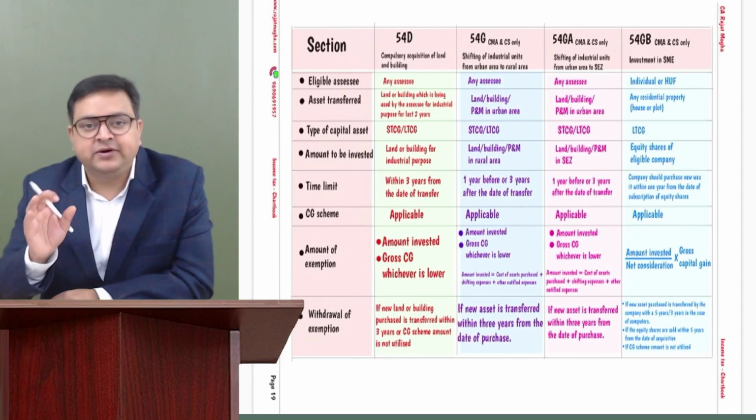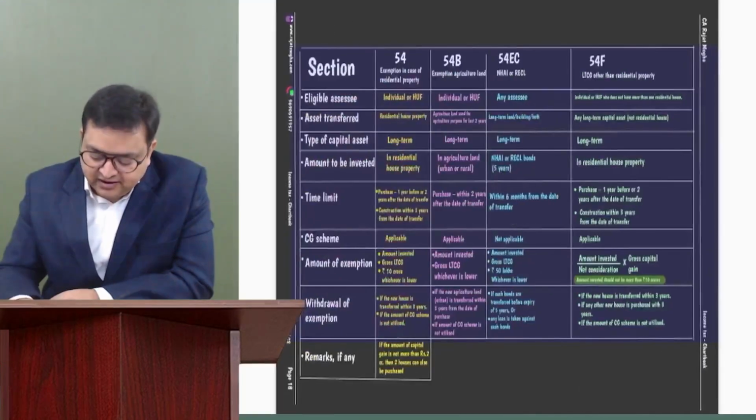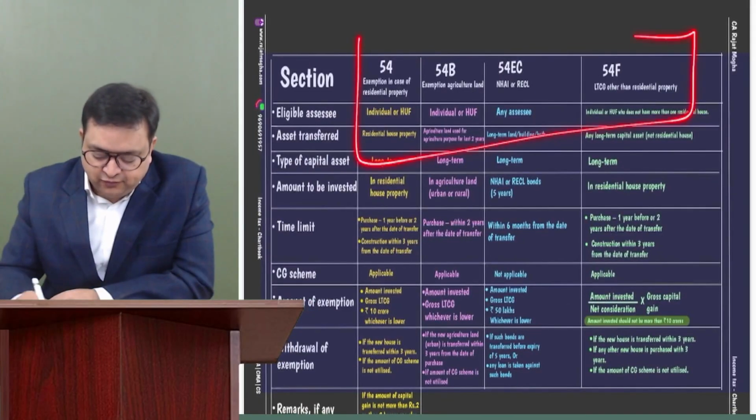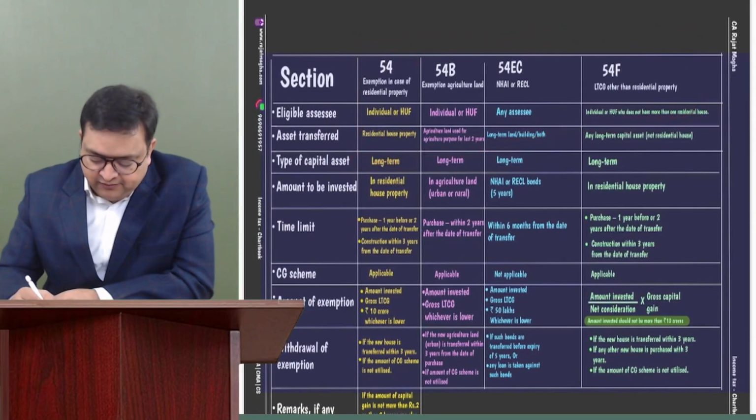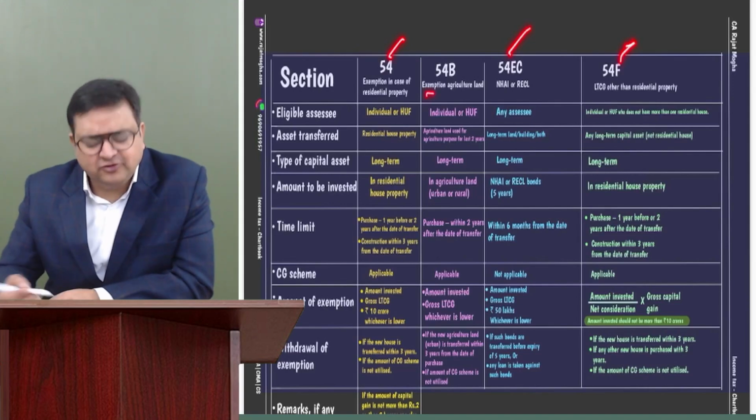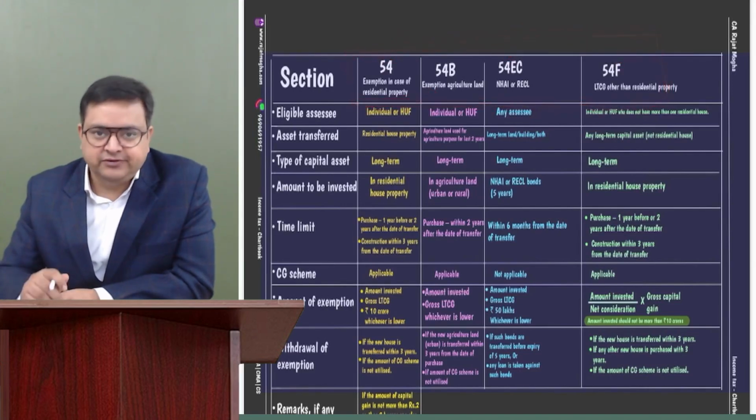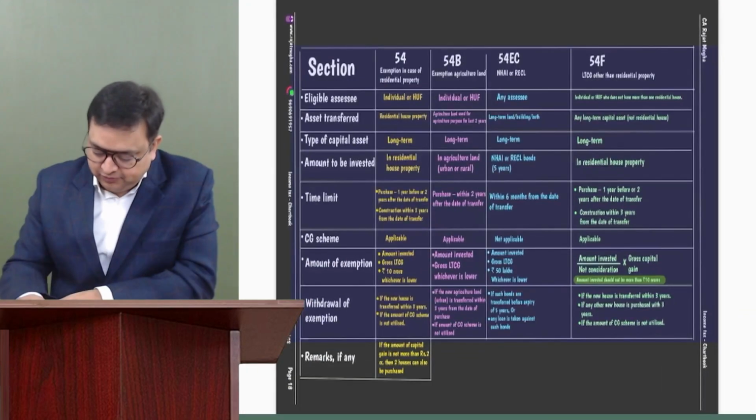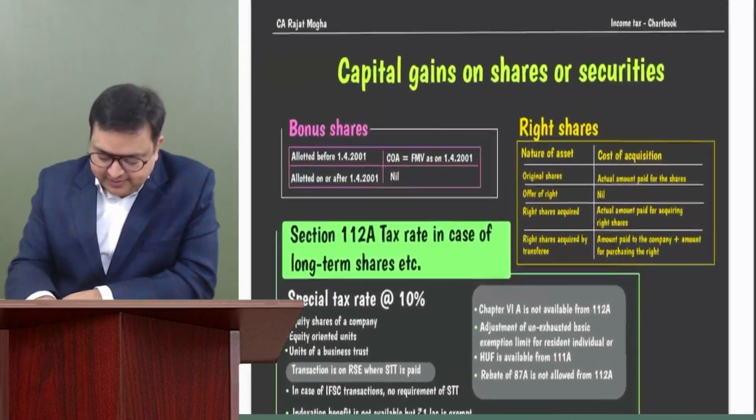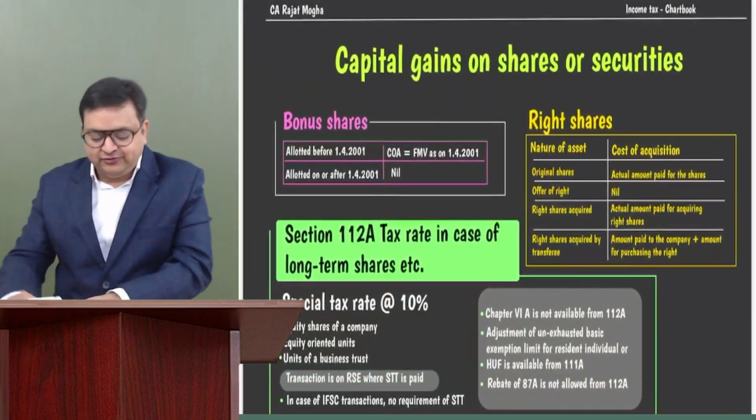So these are the important exemptions. The most important exemptions are these. All four are important. If you still ask me, 54, 54EC, 54F are more important. 54B is also easy, similar exemption. But yes, these four exemptions are quite important for you. So before I go to IFOS, let me discuss the capital gain in case of shares or securities also.